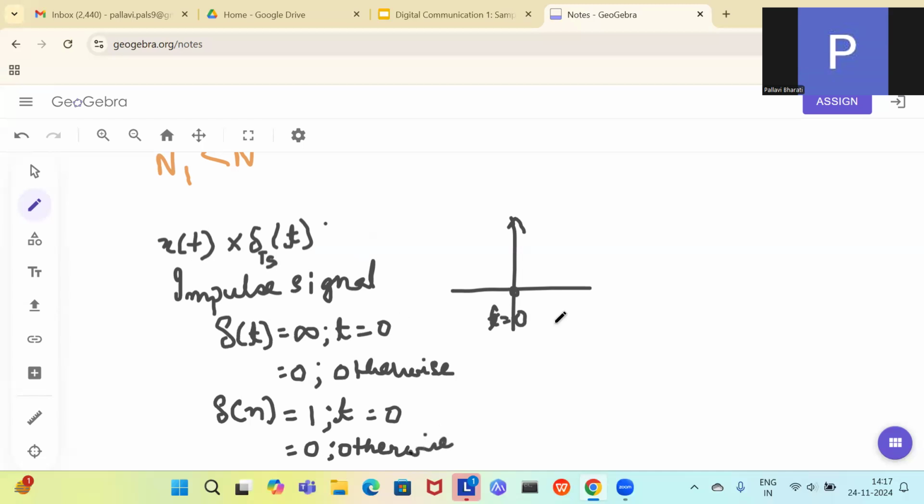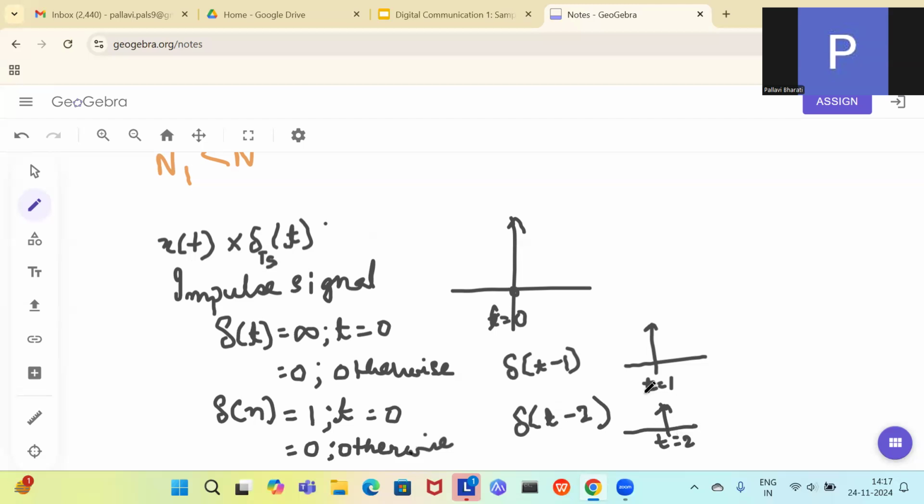Now, if you shift the signal, you will get the samples at different time instants. Say I write delta(t minus 1). You are going to have the sample at t equals 1, and all other points it will be 0. Again, I write delta(t minus 2), so you will have that value at t equals 2.